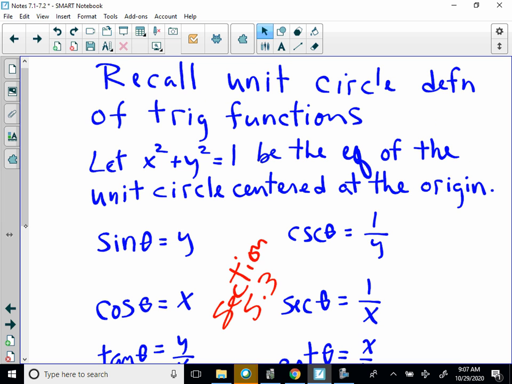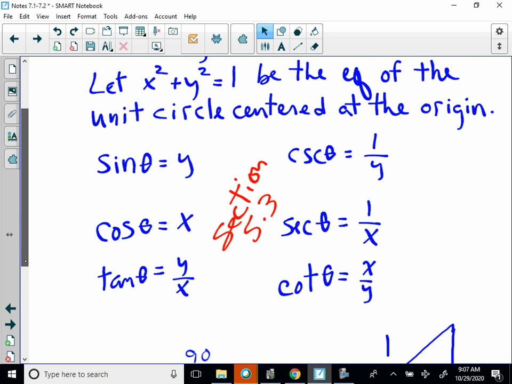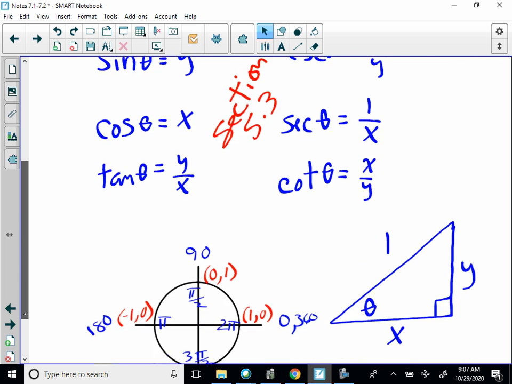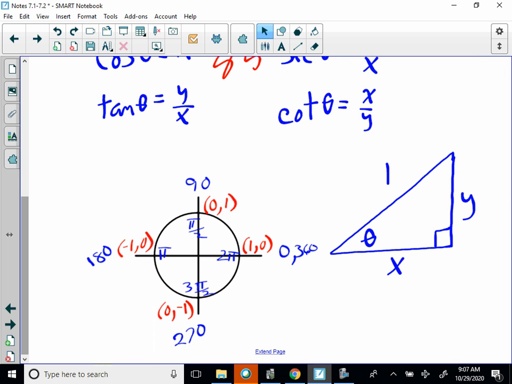You can pause it as you need to. This is prior learned information that's very useful with this stuff. Okay. Going to the next screen, so pause it if you need to.